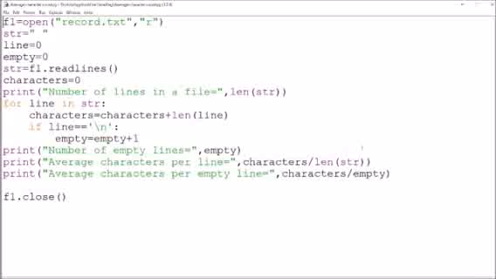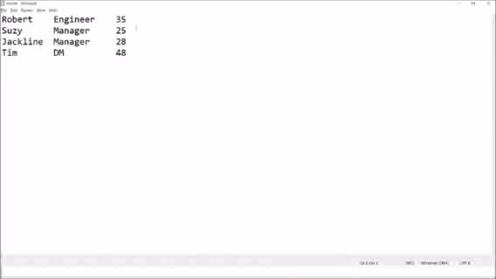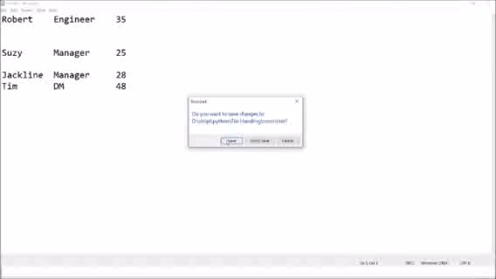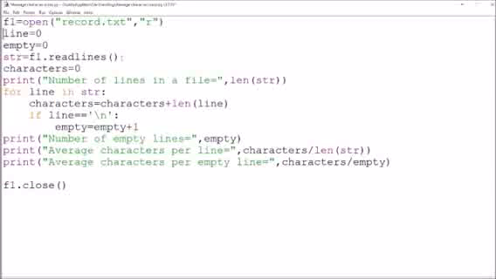So this is the program, and I have used the same record notepad file. In this, suppose I am using 2 empty lines here and 3 empty lines here. So now it has to evaluate it. I have opened the file for reading. The loop was just for infinite looping, or if you want, you can delete it, it's not needed because we are using readlines, not readline.